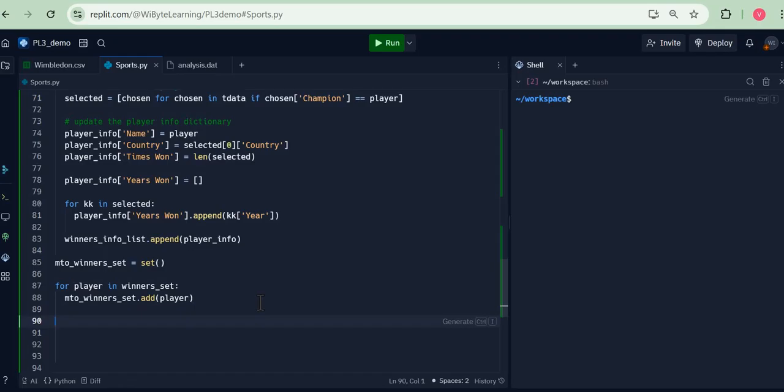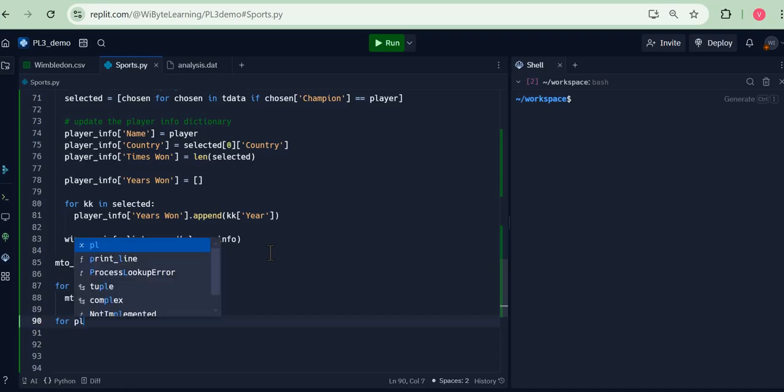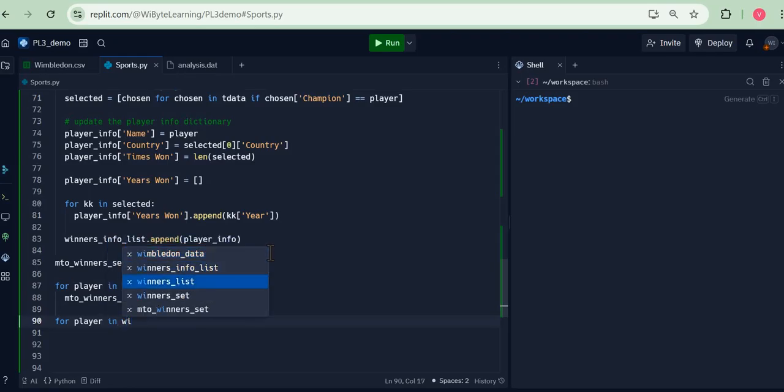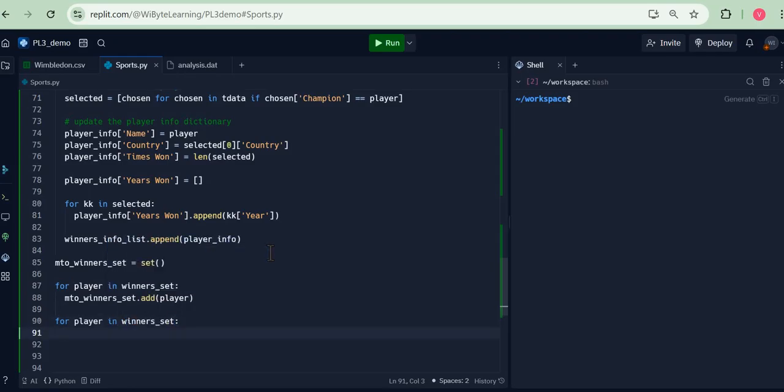And clearly, I have this information available from this winners info list, which, remember, is a list of dictionaries. For every player, I have all the information, which I've also displayed in the analysis.dat. So what I'm going to do is again run a for loop here: for player in winners set. Again, on the same set, I run the for loop.